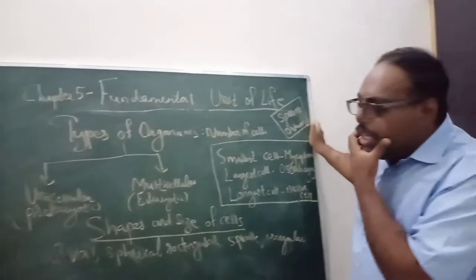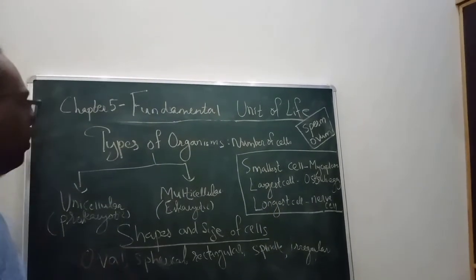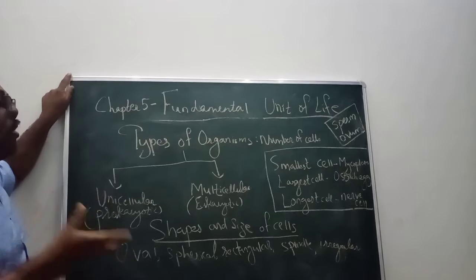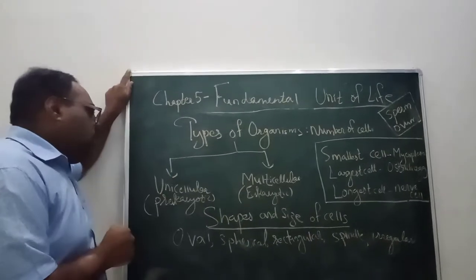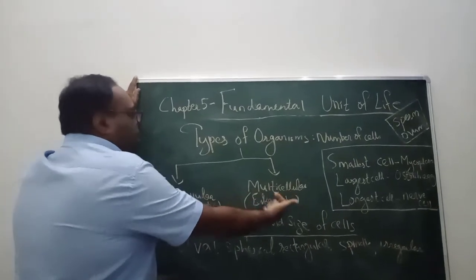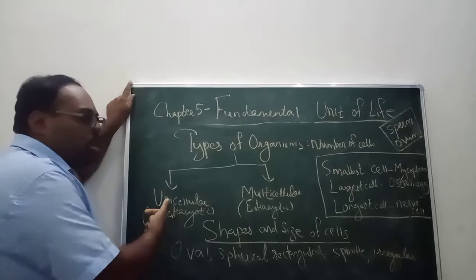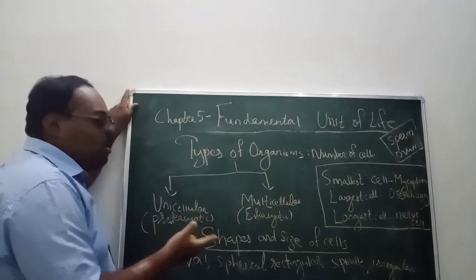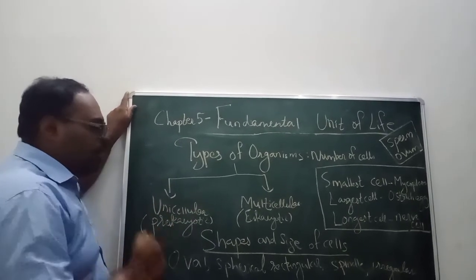When it comes to the number of cells, if we divide organisms according to the number of cells, there are two parts. One is known as unicellular, another is known as multicellular. Otherwise, we can say prokaryotic cell and eukaryotic cell. We have to study the difference between prokaryotic cell and eukaryotic cell, that we will deal with.